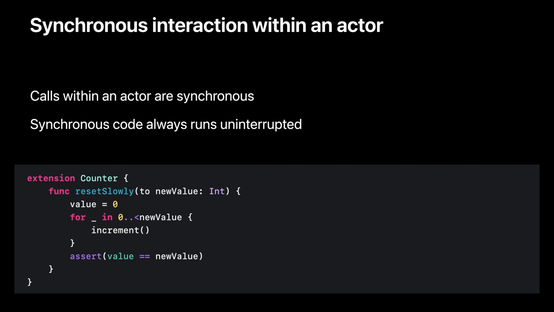It can also synchronously call other methods on the actor, such as in the call to increment. There's no await required because we already know we're running on the actor. This is an important property of actors. Synchronous code on the actor always runs to completion without being interrupted. So we can reason about synchronous code sequentially without needing to consider the effects of concurrency on our actor state.